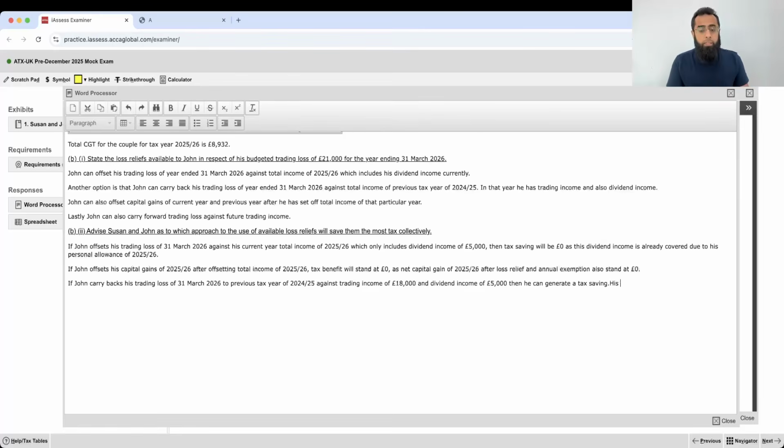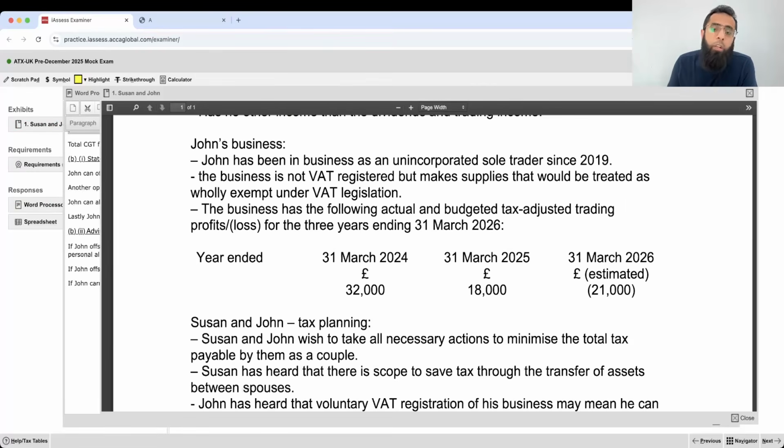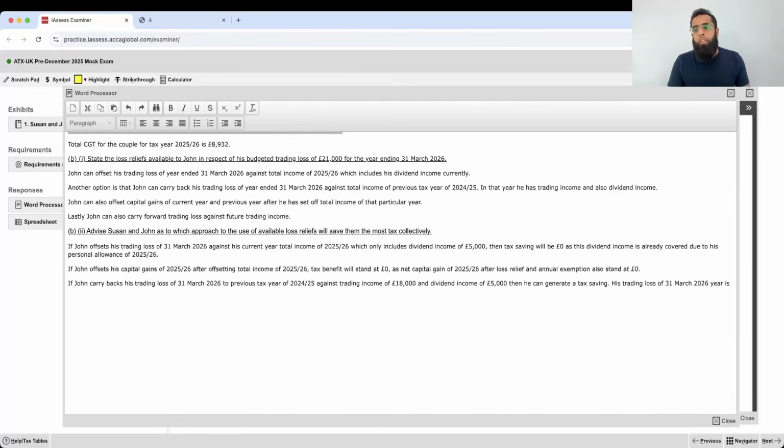Okay. Now, his trading loss of 31st March 2026 year, how much is it if you check? His trading loss is 21,000 pounds. Total income of 2024-25 is 18,000 pounds trading income plus 5,000 pounds dividend income, which gives us 23,000 pounds. Okay. So now we need to calculate his tax saving. So what will be his tax saving?